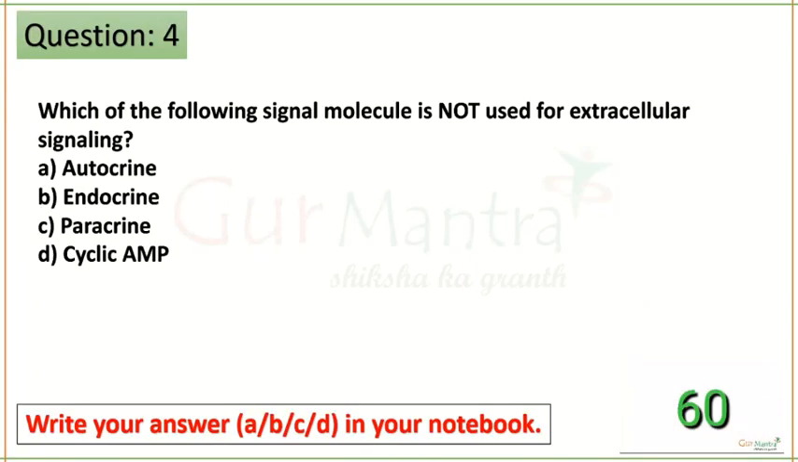Next question. The keyword here is extracellular signaling, and note that it is a not. Which of the following signal molecules is not used for extracellular signaling? Very easy, easy peasy question. You should be able to answer this question within seconds. Just look at the question, look at the options, and you should be ready with the answer because it is very simple.